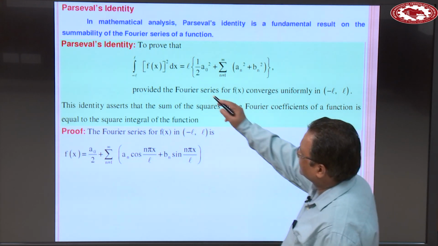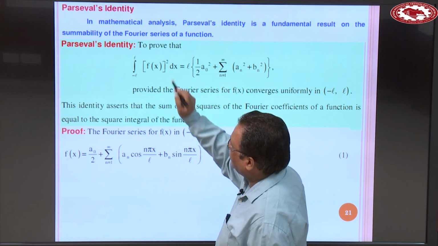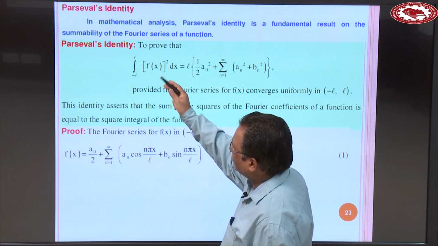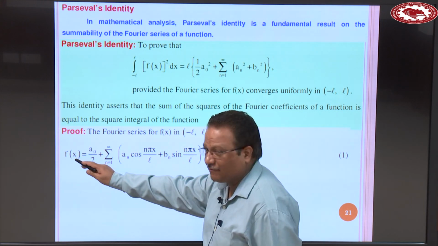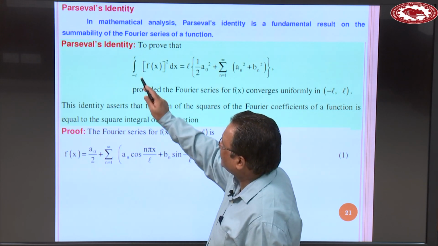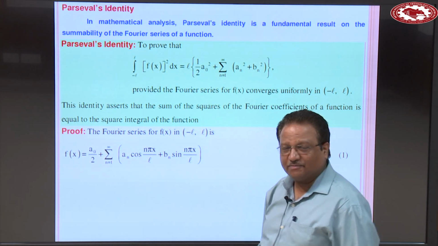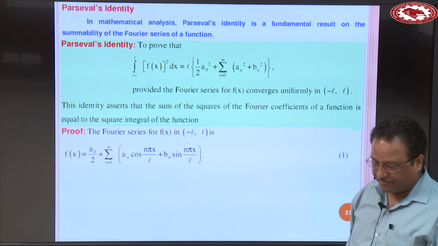Now look, the result you have to produce has f(x) square on the left side. So how will this f(x) square come? When you multiply this whole expression by f(x), then it becomes f(x) square, and then integrate minus L to plus L with respect to x. Then you can evaluate this expression.